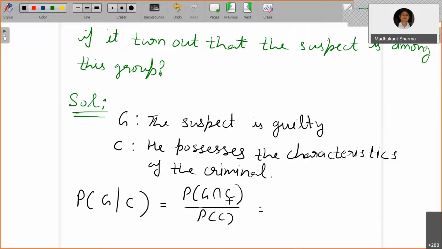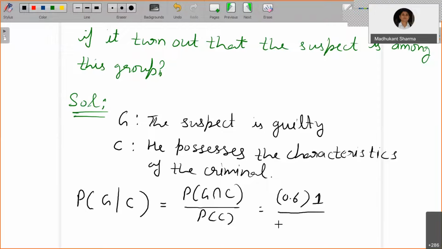See, he is guilty with probability 0.6 because of the 60% chance. If he is guilty, then the probability that he possesses the characteristic of the criminal is 1, because if he is guilty, it is certain.